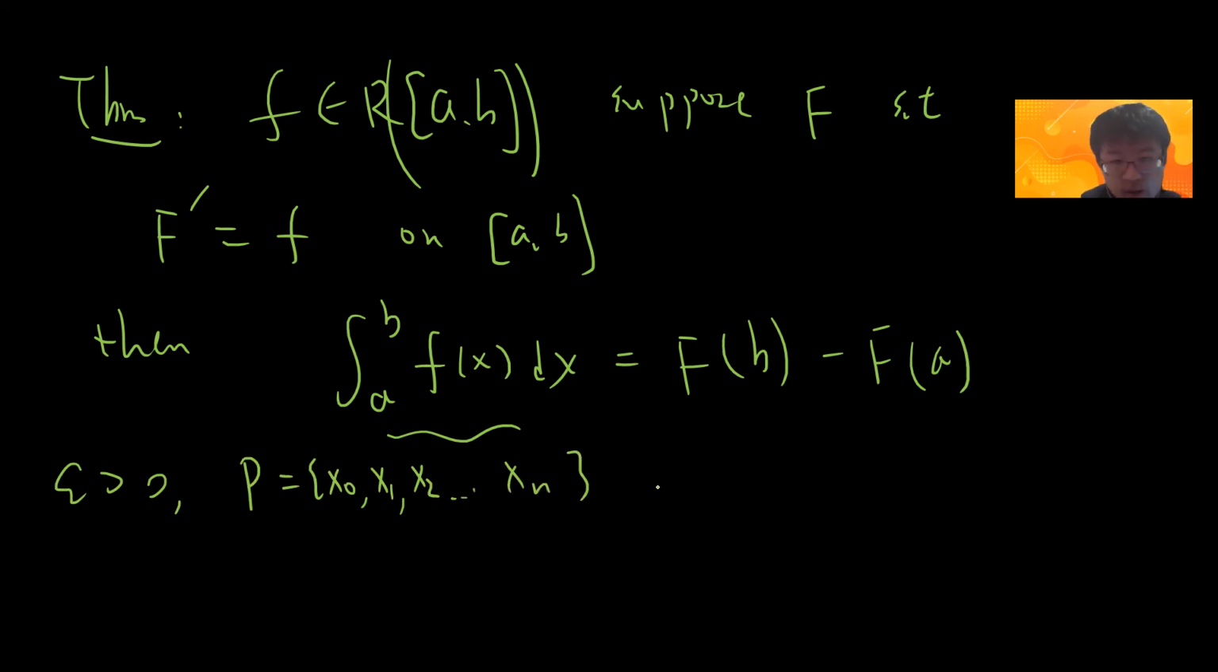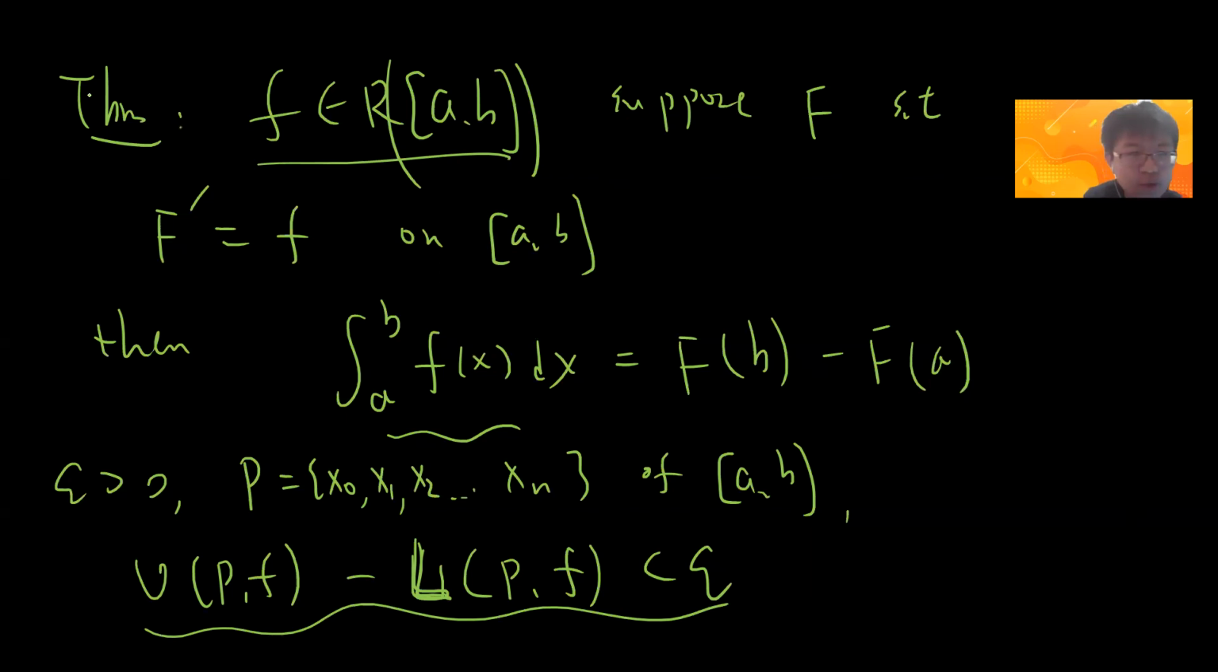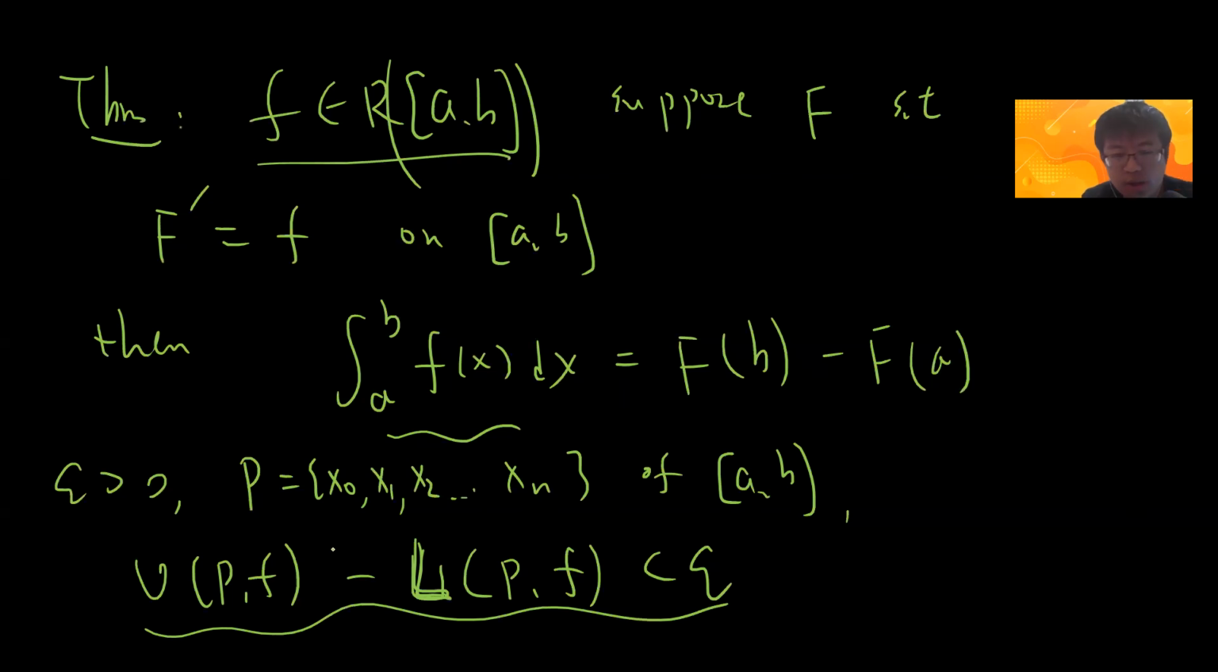Okay, a partition of [a, b], and we know that this f is integrable, right? So there exists a partition that will make the upper sum minus the lower sum less than epsilon. Okay. So what this means is that if you write down everything, this is the definition. Now let's use the mean value theorem on this large F.